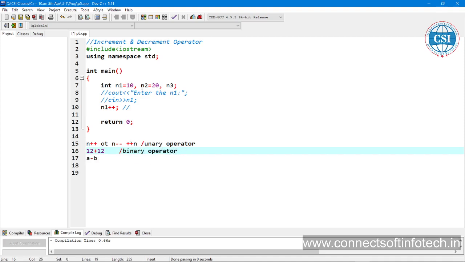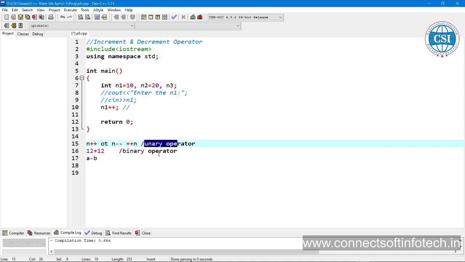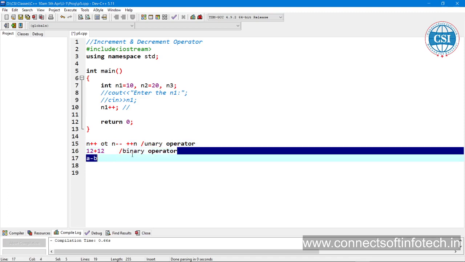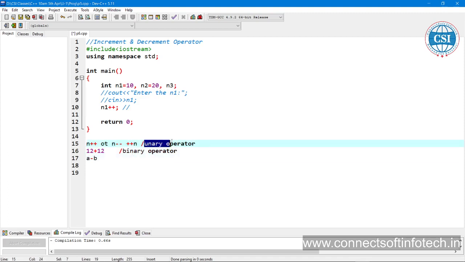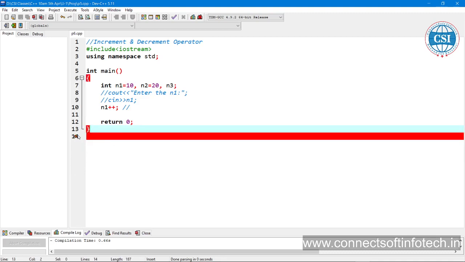So there are unary operators and binary operators. The operator which performs on a single operand is known as a unary operator. Before, some years ago, it was called unary operators; now it is called unary operator. The pronunciation changed, that is okay, the concept has not changed. So these are unary operators, performed only on a single operand.